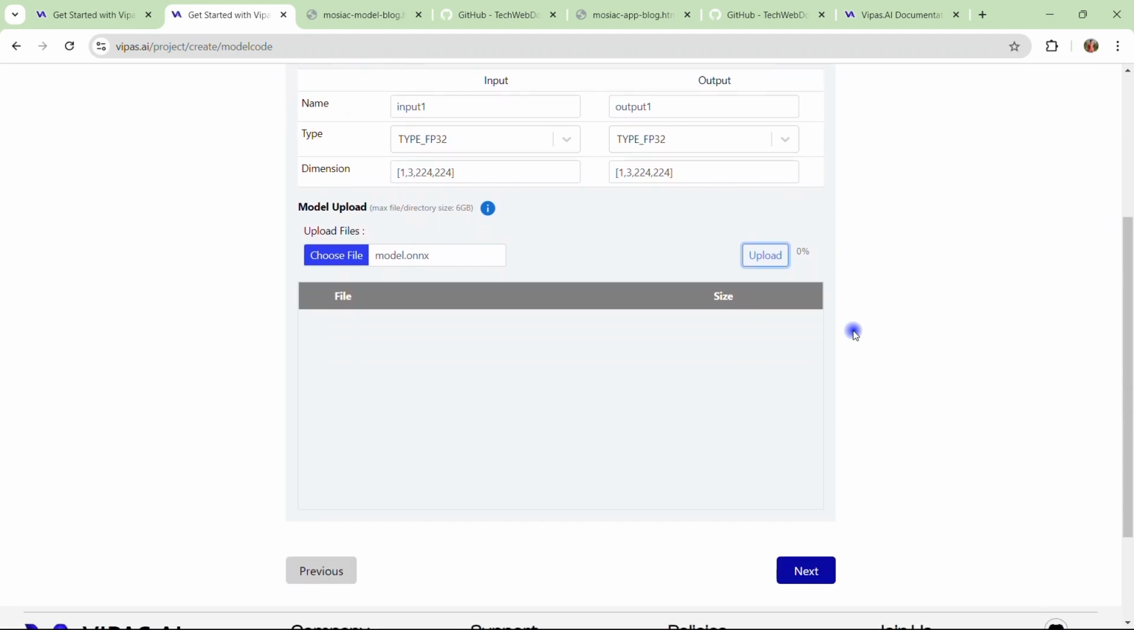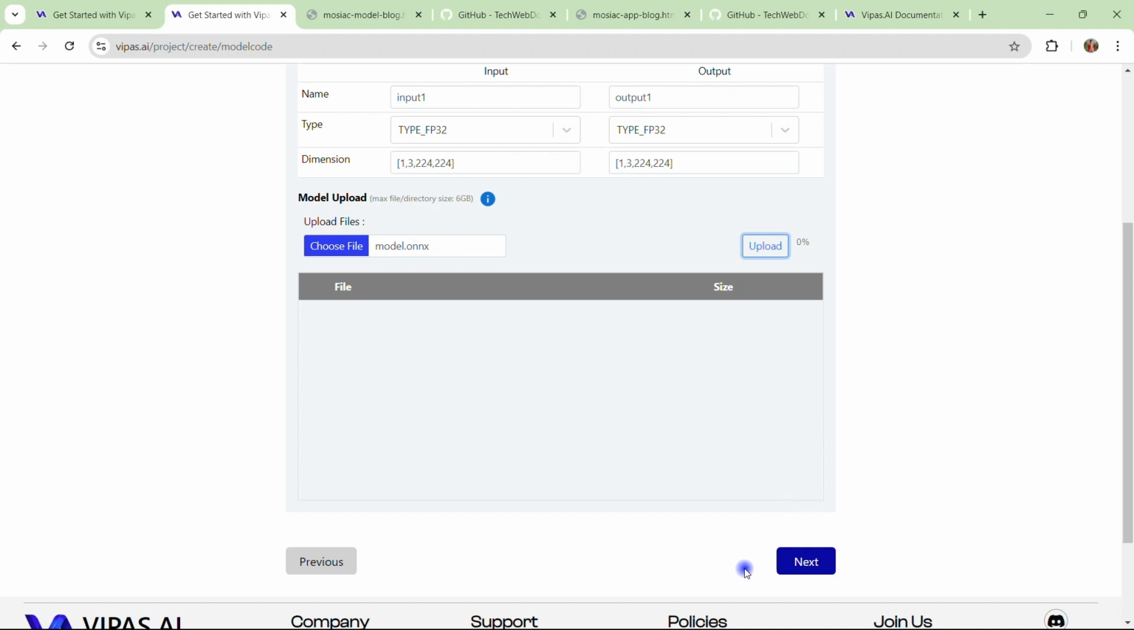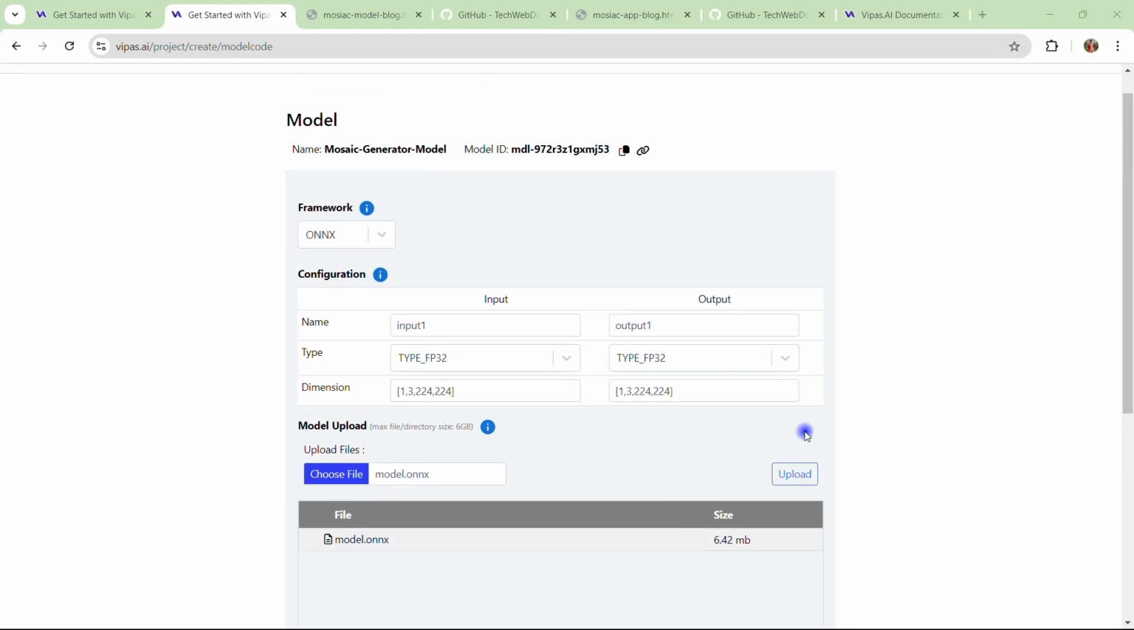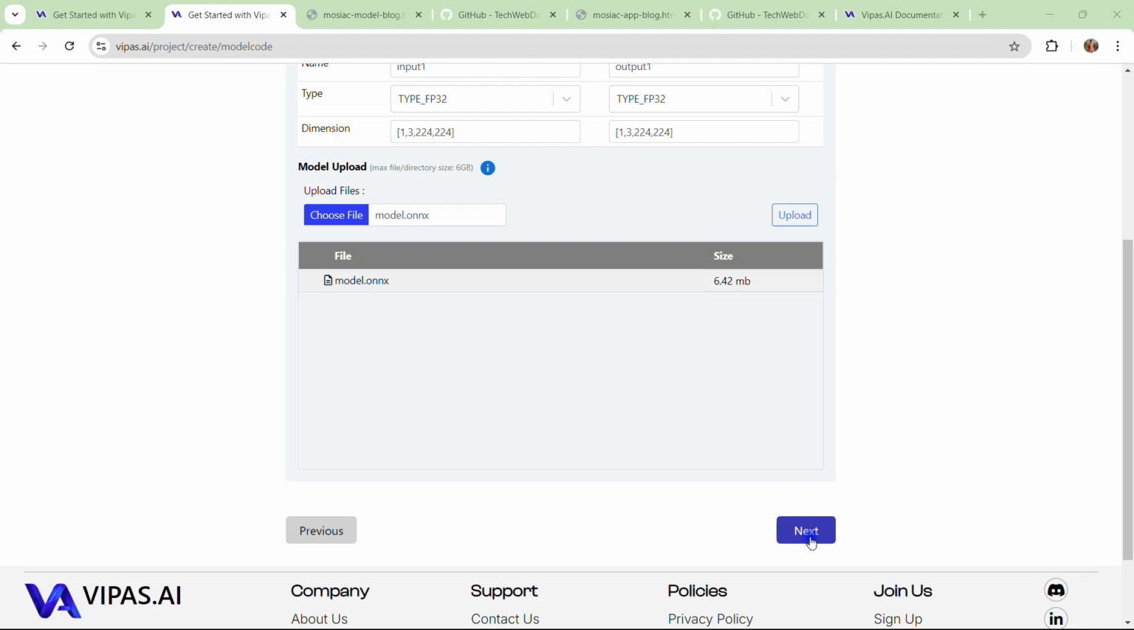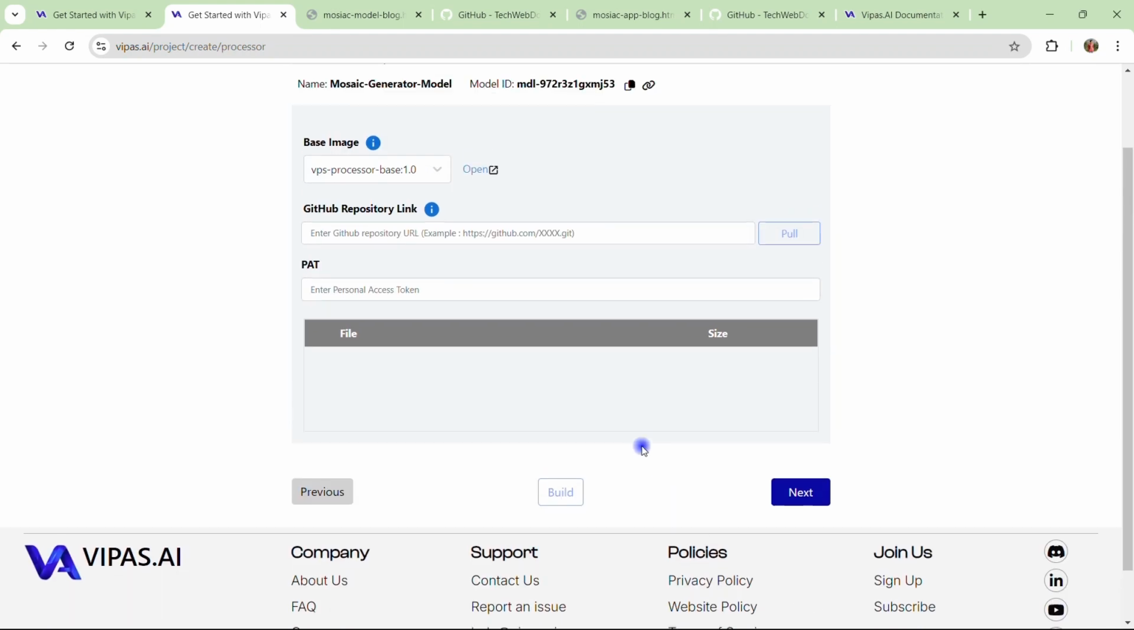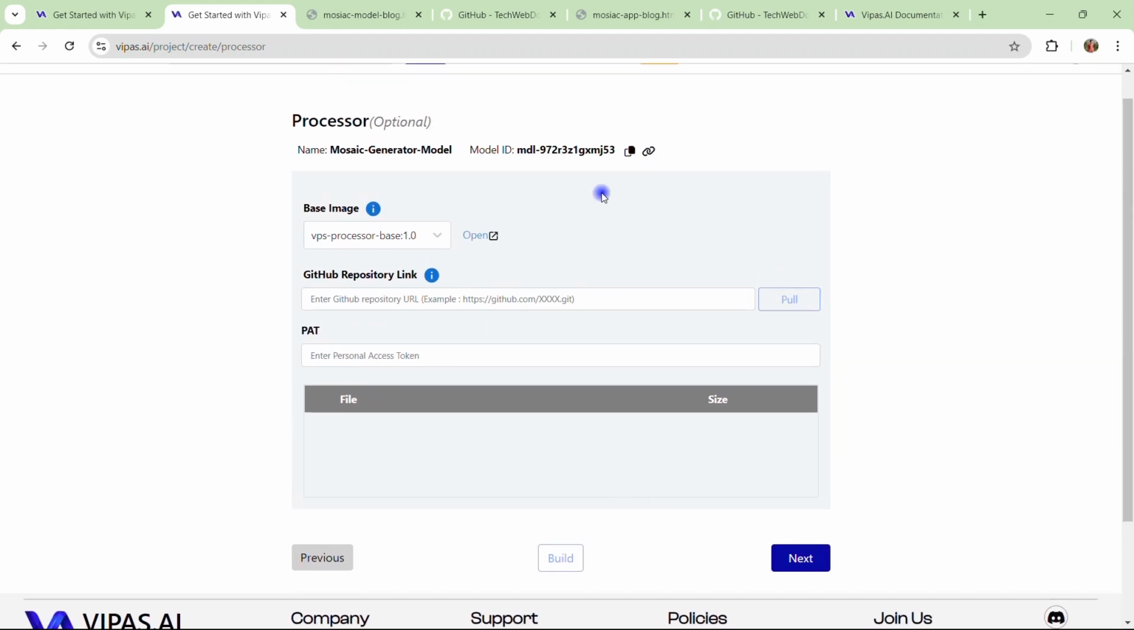Okay, it's getting loaded here. Now we can see model uploaded successfully and we get the notification. It means now we can go to the next step. Okay, I click on next. Now here you can see the base image we need to select, which is already there. So we don't need to do anything. There's no problem at all.